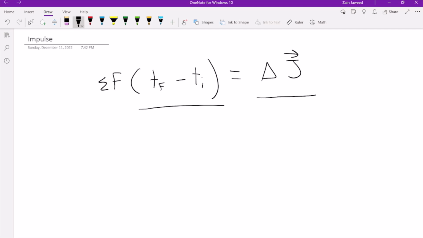To start our impulse lab, which the objective was to show that the change in momentum equals the impulse.